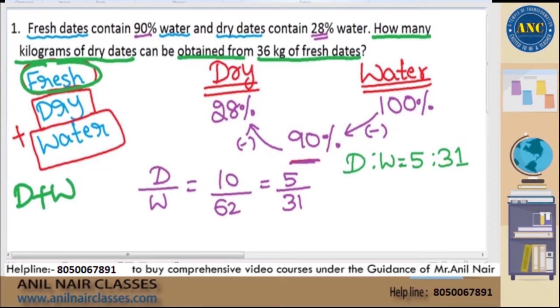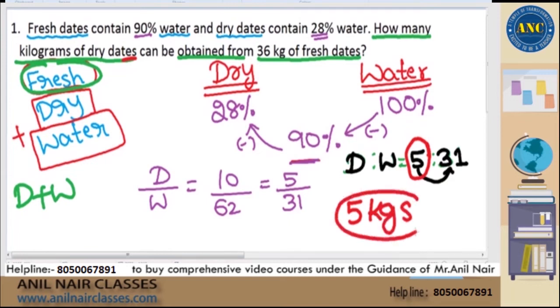Out of the total 5 plus 31, which is 36 kgs of fresh dates, how many kgs of dry dates can be obtained? 5 kgs of dry dates can be obtained. The answer for this question is 5 kgs. I hope it is clear. 5 plus 31 is 36, and that 36 is fresh only, because dry plus water is fresh.